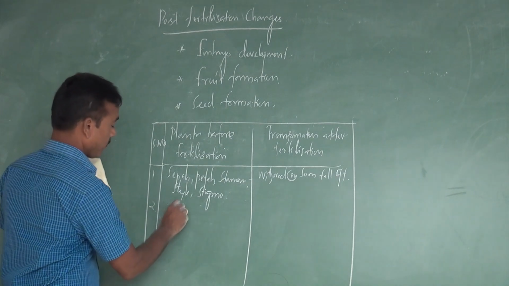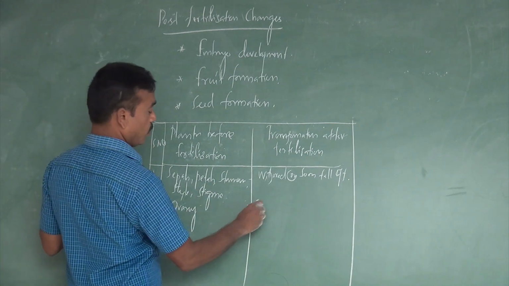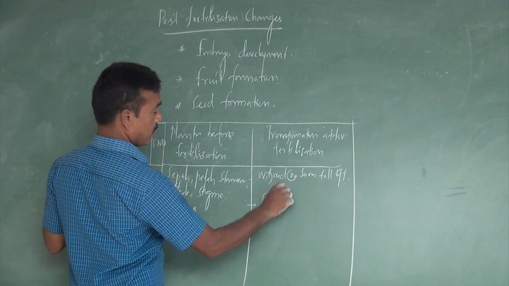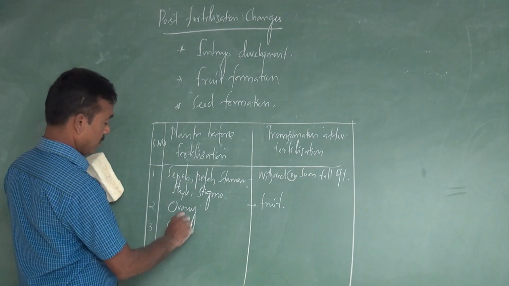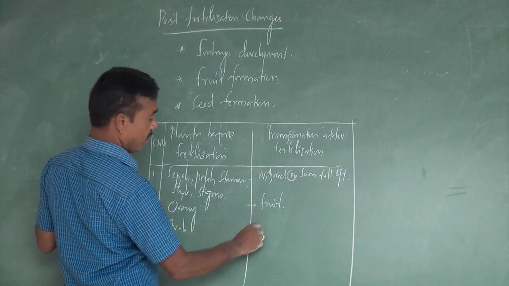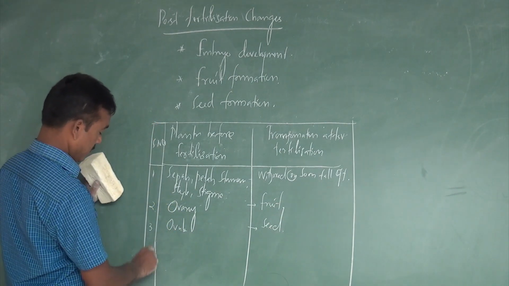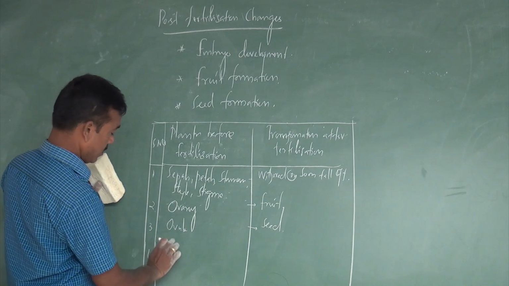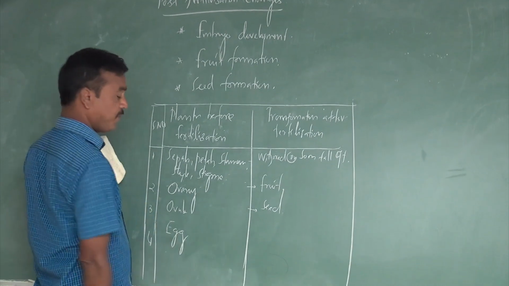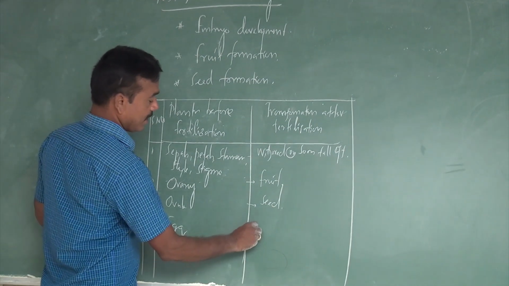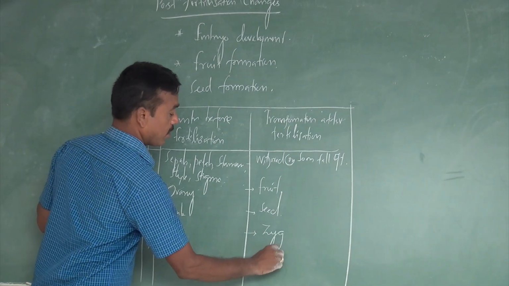Second, the ovary develops into fruit. Third, the ovule develops into seed. Fourth, the egg fuses with the male gamete, resulting in the zygote.